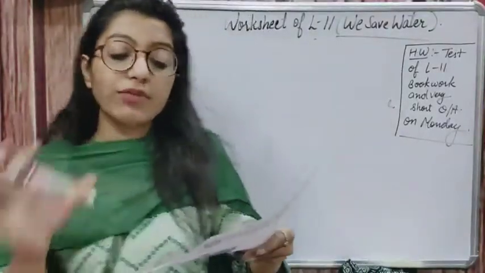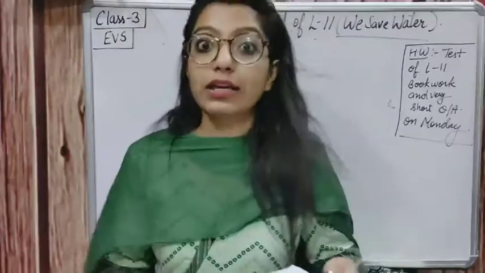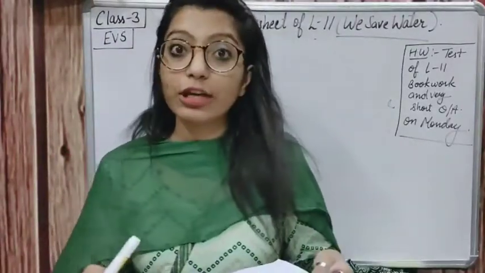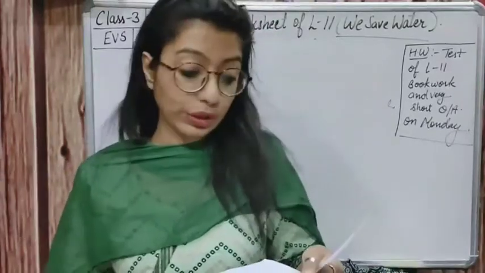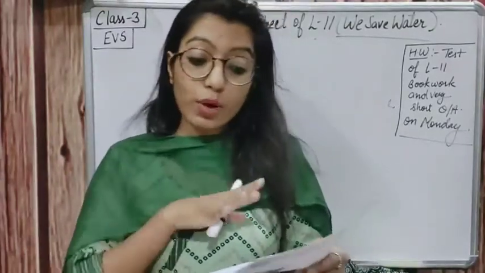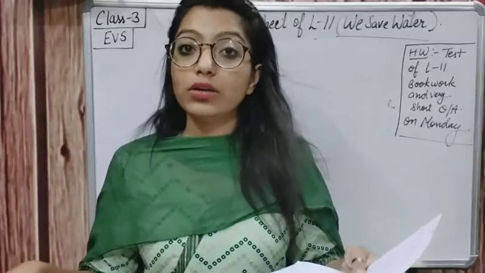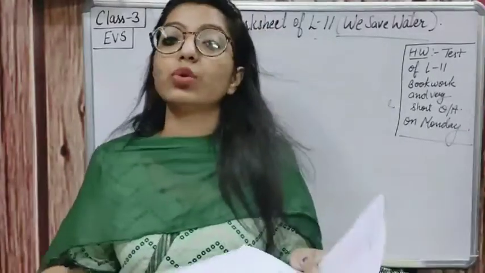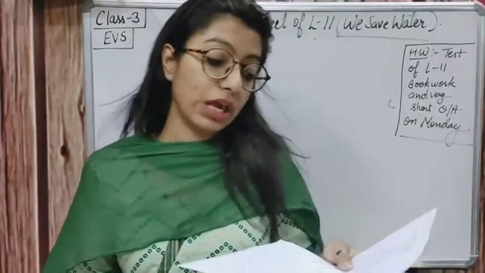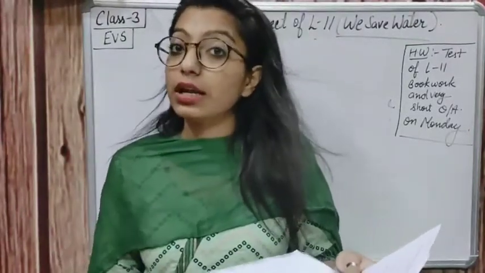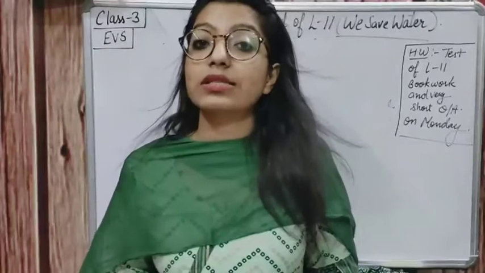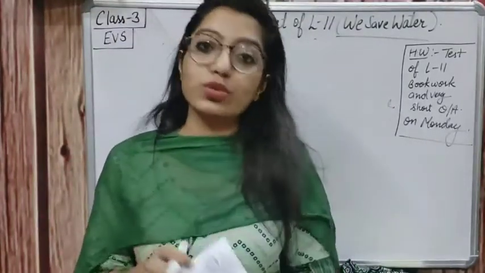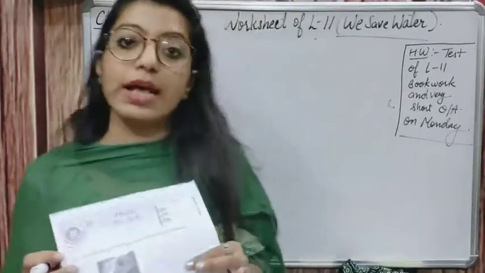जहाँ पर heavy rainfall होती है वहाँ पर किस तरह के घर बनते हैं. Areas that are generally flooded due to heavy rain, वहाँ पर किस तरह के घर होते हैं. Areas that are covered with snow throughout the year, जहाँ पे already सारा time snow होती है, पूरा year snow होती है, वहाँ पर किस तरह के home होते हैं. In towns and cities किस तरह के home होते हैं और in villages किस तरह के home होते हैं. That you have to write. Okay, so this was about the worksheet that I am giving you today.